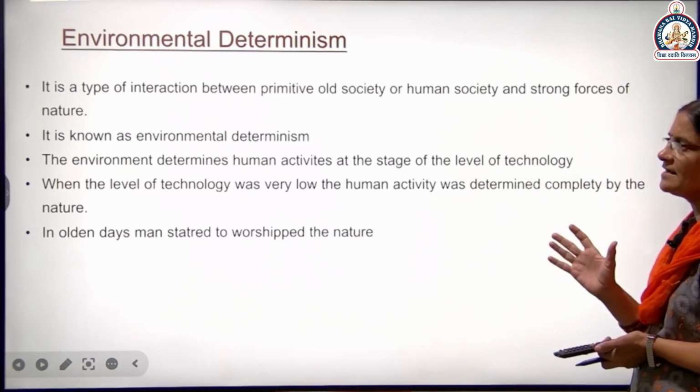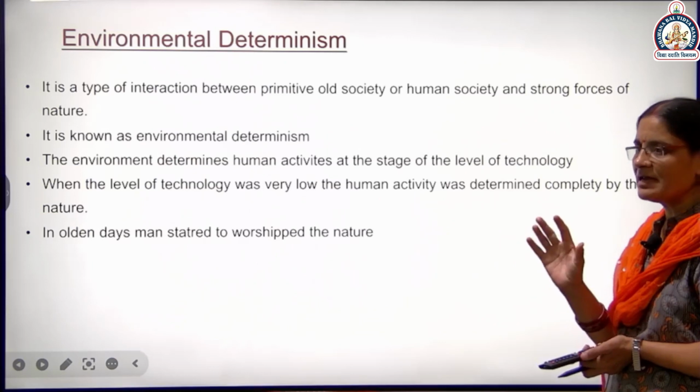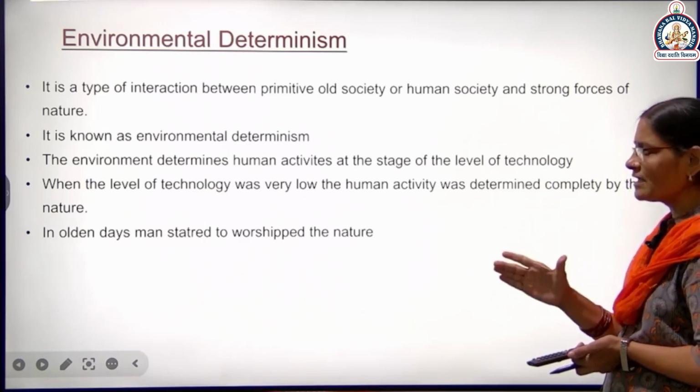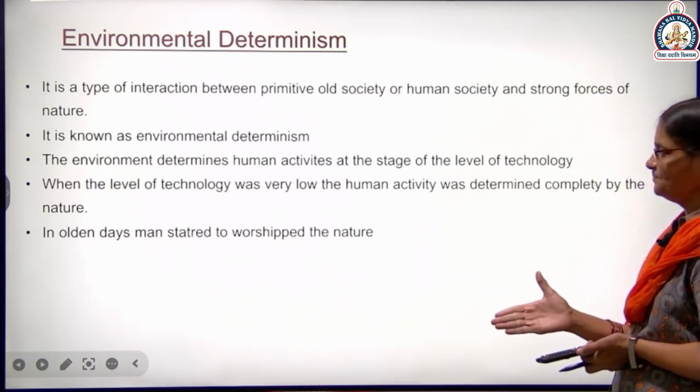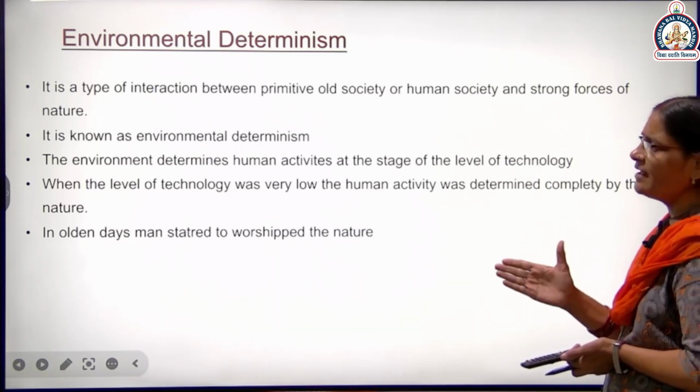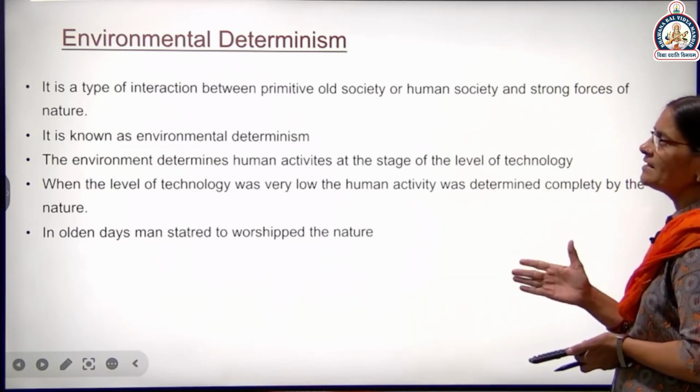So you understand this? In this period, there was no development of any technology, or only low technology, and human beings' activities were decided only according to nature. So this period is called environmental determinism.